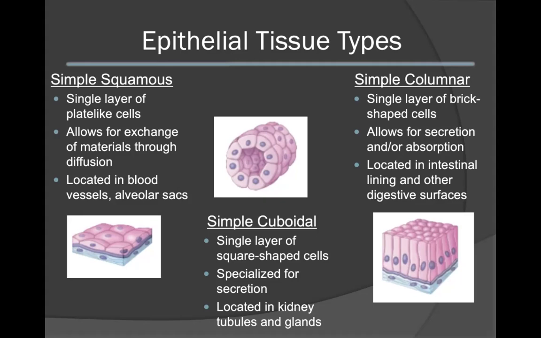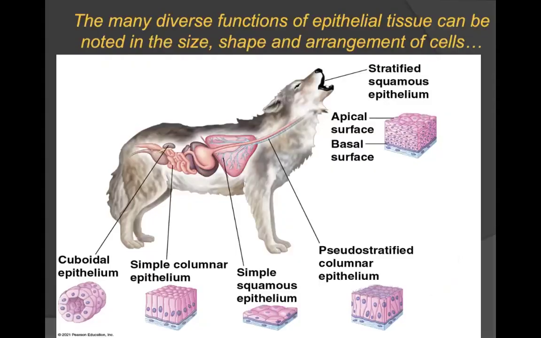Please note the images below to differentiate between these three different types of tissues. Also remember the two other types of multi-layered tissues that were mentioned in the previous slide. This allows for many diverse functions to be carried out by epithelial tissue. Note that the small changes in size, shape, and arrangement of cells provide a very diversified function. Also note the presence of the 5 different types of epithelium within the animal depicted below.